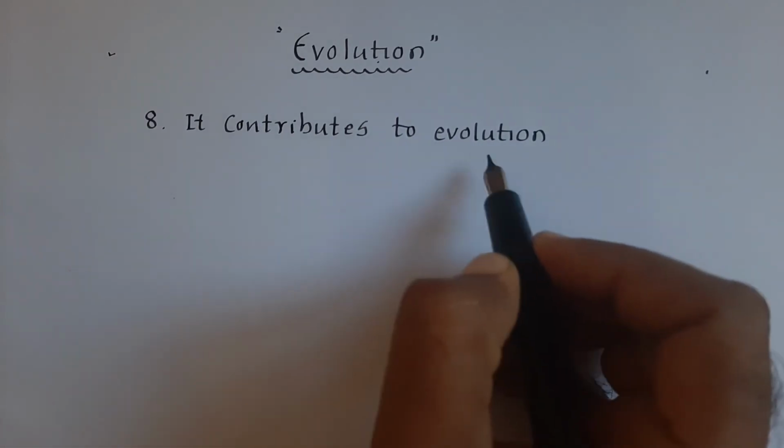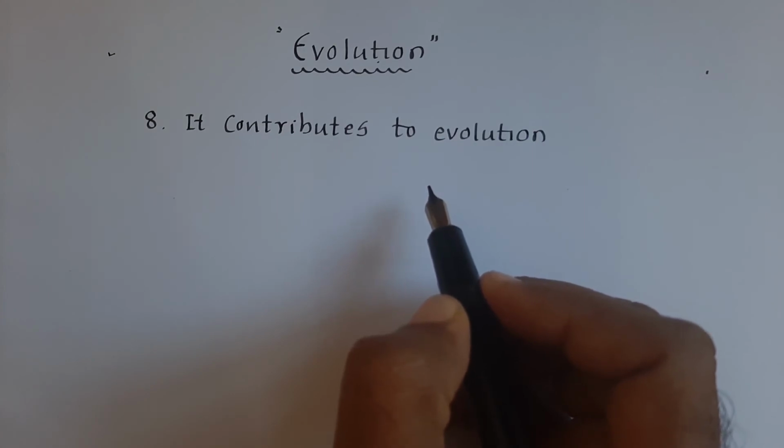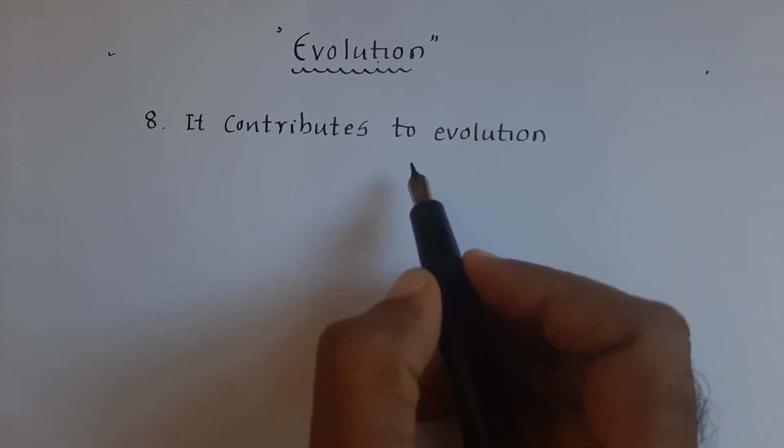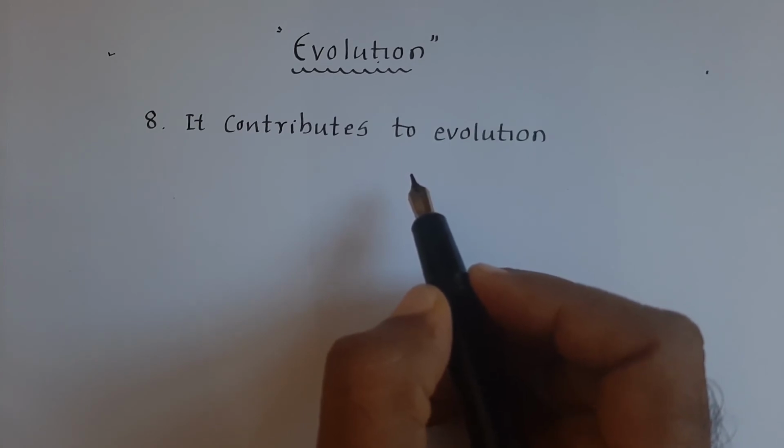How does it contribute to evolution? Very simple. It helps in the process of evolution as it does not produce a copy of the parent. Here in sexual reproduction, copies of the parents are not at all produced, and hence it helps in the process of evolution. That is all about the last, eighth characteristic feature of sexual reproduction.